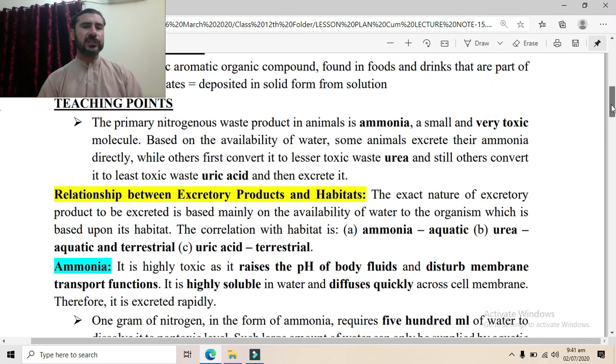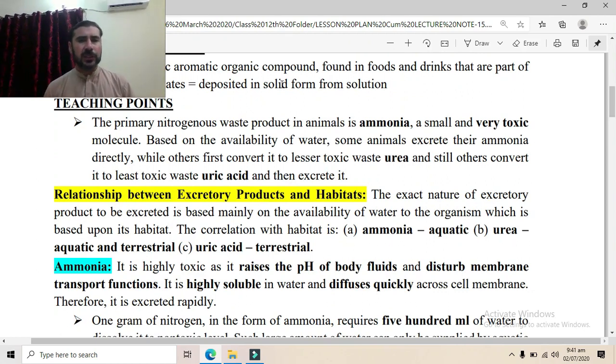Now we are moving toward the teaching points. The primary nitrogenous waste product in the animal is ammonia. Ammonia is basically a very small and toxic molecule. Depending on the availability of water, the animals will either release their nitrogenous waste in the form of ammonia, which is the most toxic, or they will convert the ammonia to urea, which is comparatively less toxic, or they will convert the urea into uric acid, which is the least toxic. But this all depends on the availability of water.